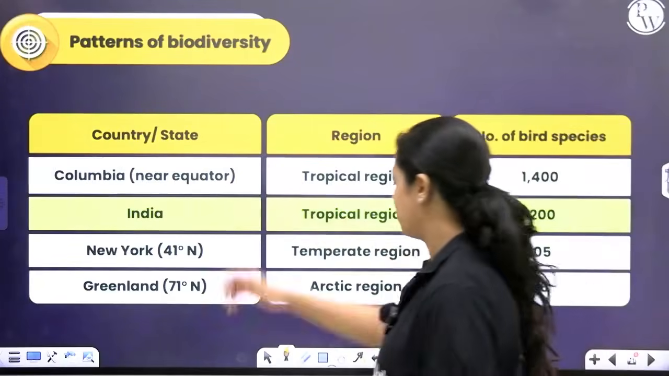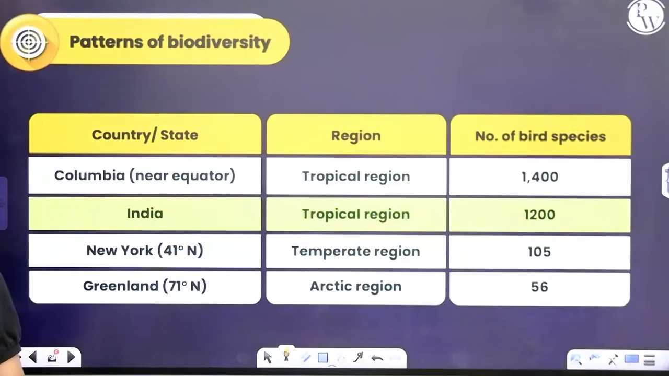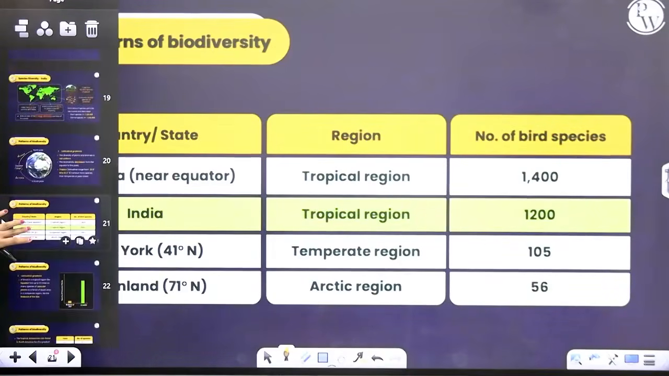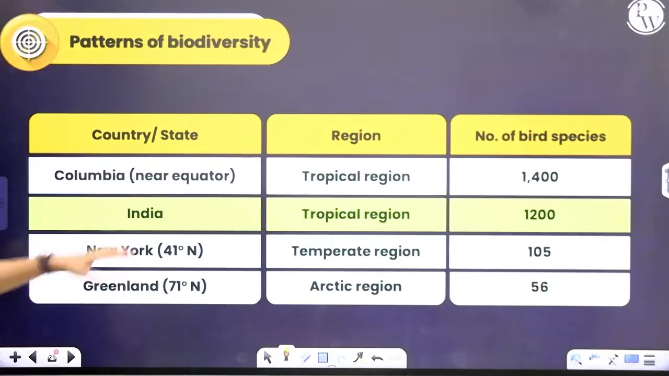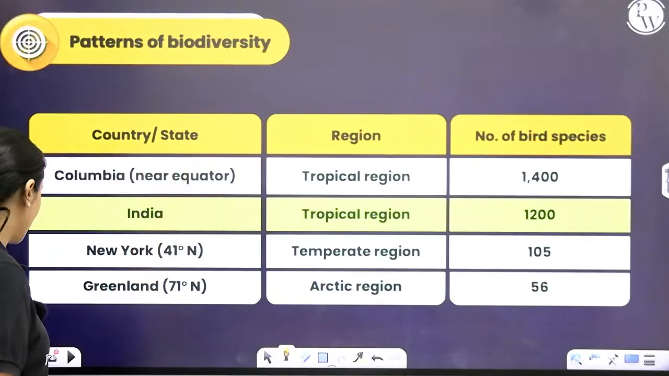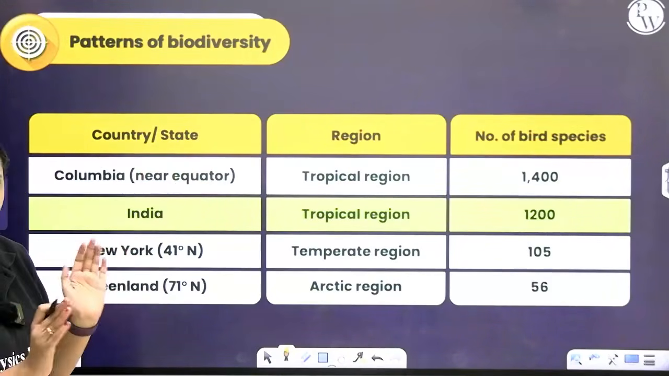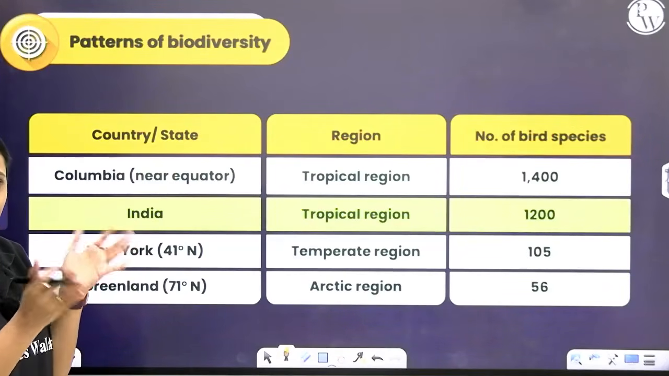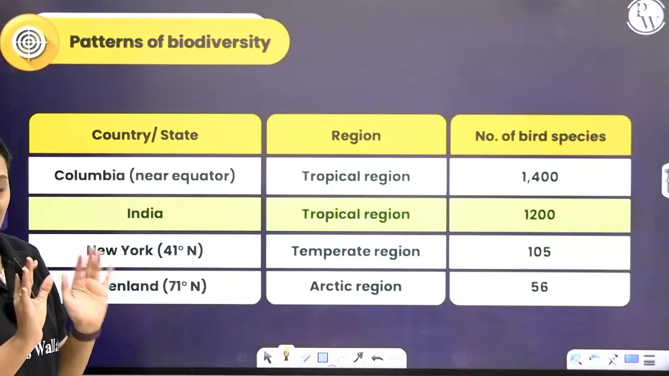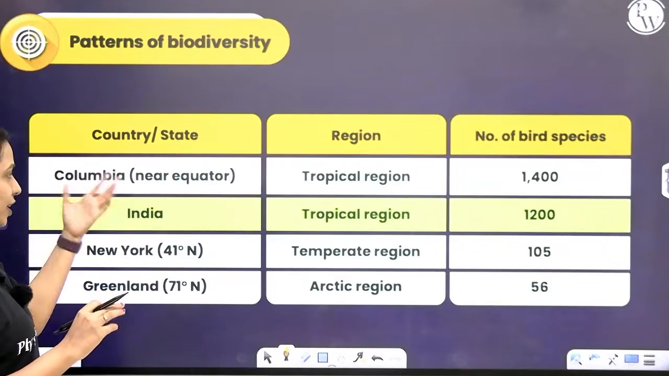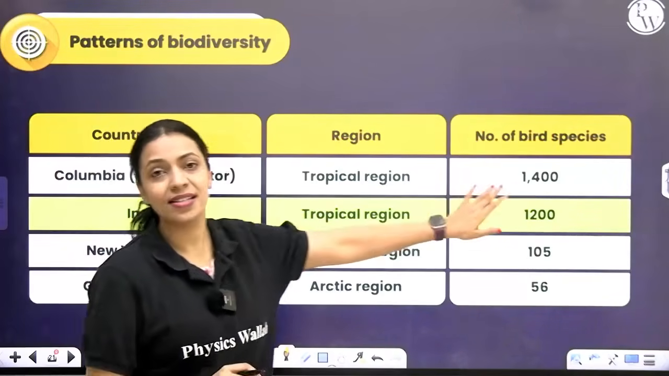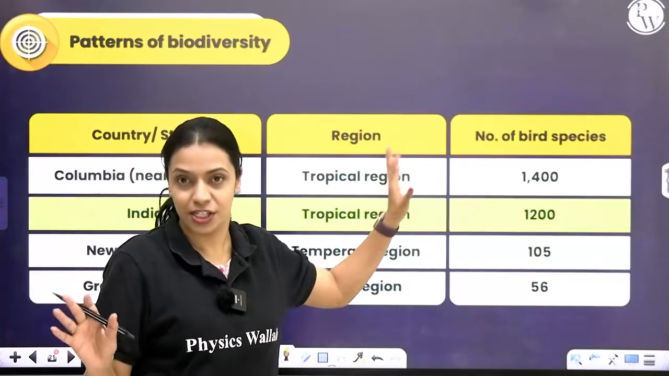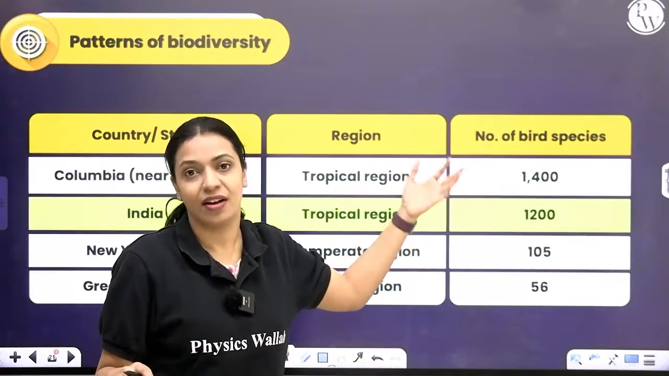Let's consider Colombia. Colombia is a country that is very close to the equator. It is present in the tropics. I told you what tropics are, right? Tropics are the regions that are present adjacent to the equator, around the equator, very close to the equator. So Colombia, being a country near the equator, is in the tropics. We are comparing the number of bird species here. It has 1400 species of birds.